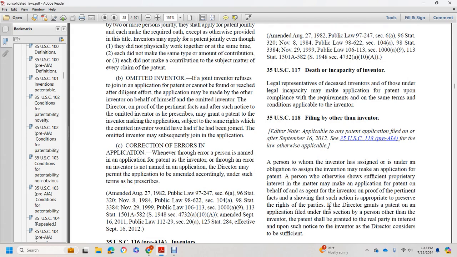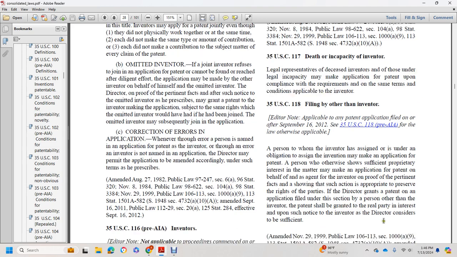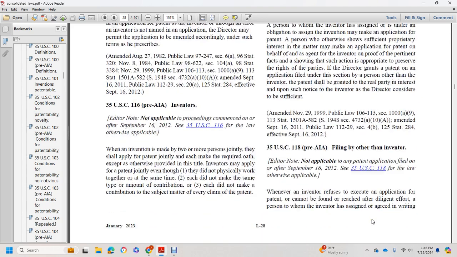A person to whom the inventor has assigned or is under an obligation to assign the invention may make an application for a patent. A person who otherwise shows sufficient proprietary interest in the matter may make an application for a patent on behalf of and as agent for the inventor, on proof of the pertinent facts and a showing that such action is appropriate to preserve the rights of the parties. If the Director grants a patent on an application filed under this section by a person other than the inventor, the patent shall be granted to the real party in interest, and upon such notice to the inventor as the Director considers to be sufficient.